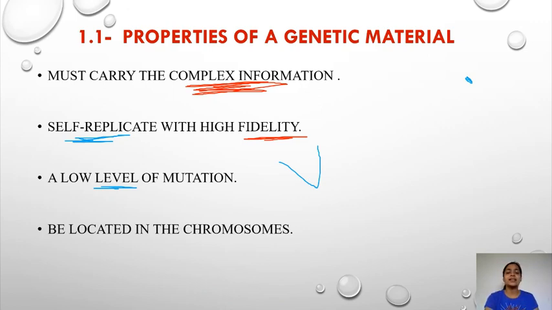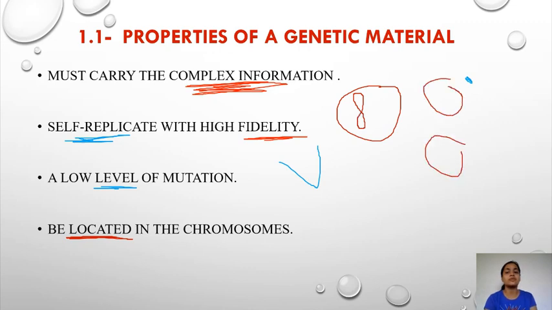The next is that it should be located in the chromosomes. Why does it have to be located in the chromosomes? Because the DNA openly cannot travel from one cell to another. We know that the chromosomes get transferred from the parent cell to the offspring cells.